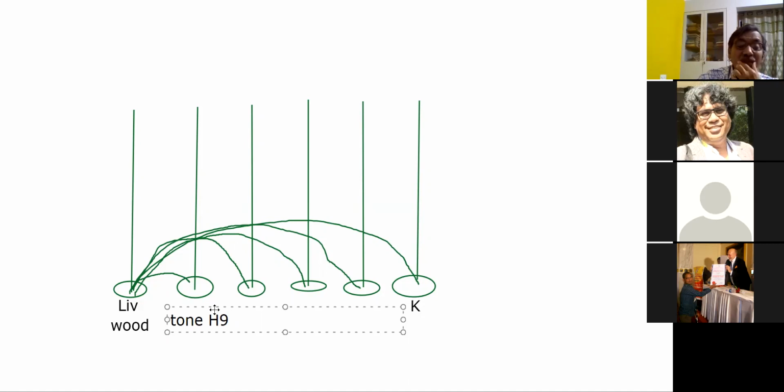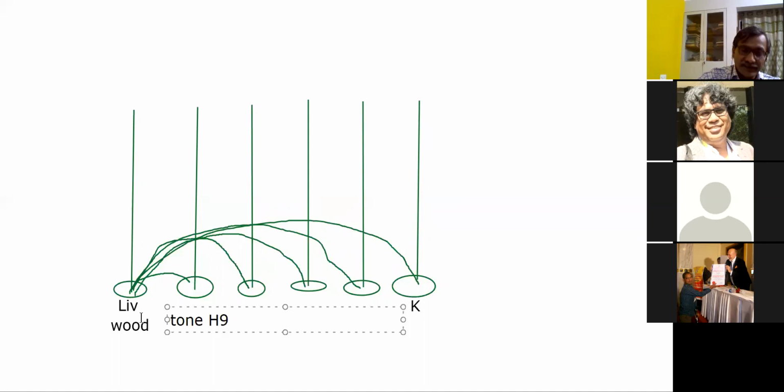So what do we do? Tone H9. Meaning thereby, the heart does not produce much of H9, but if you compel it to produce, it will be forced. But what is the better method? The better method is, if you want the heart to generate more of wood variety, then the heart must be supplied some extra power to generate wood variety of chi, isn't it?